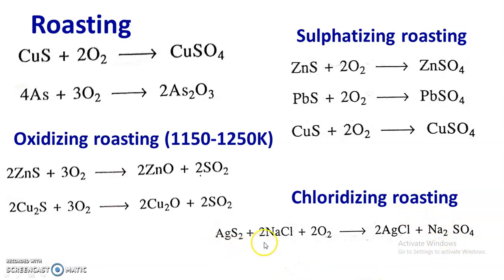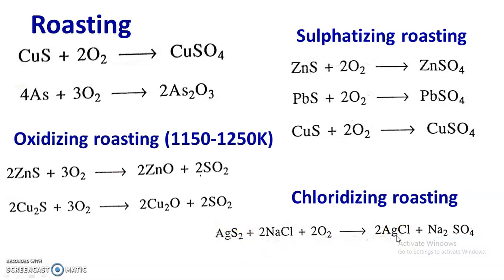So in chloridizing roasting, metal sulfide is converted into metal chloride. Actually here it should be Ag2S and not AgS2. This is a printing mistake. It should be Ag2S. It is converted into AgCl.